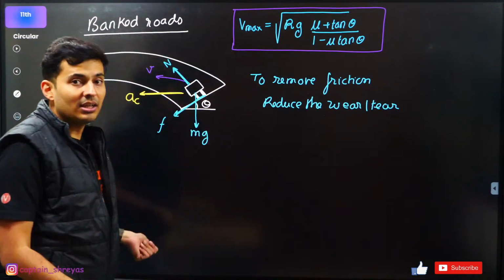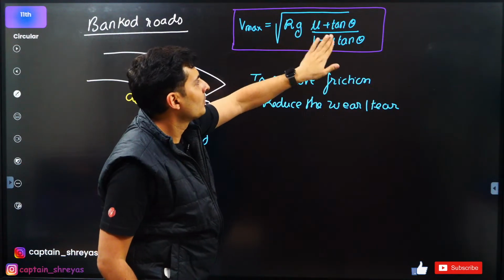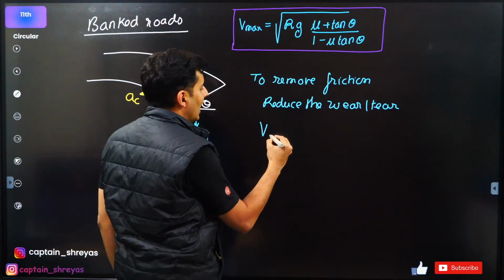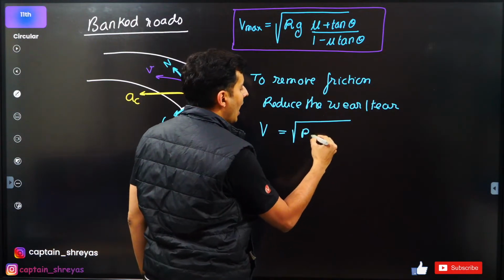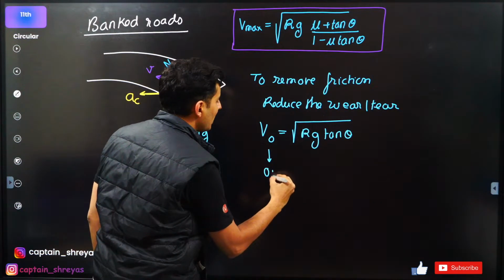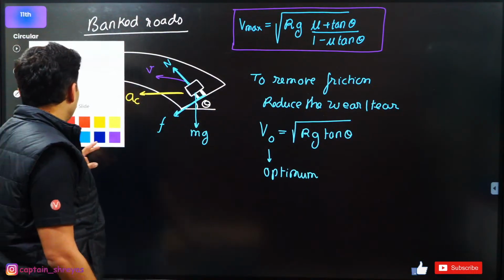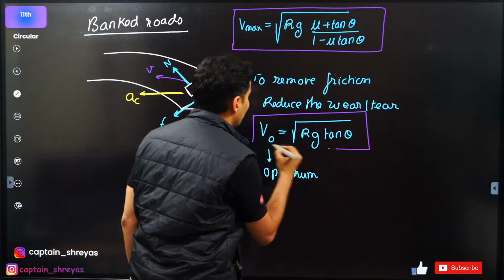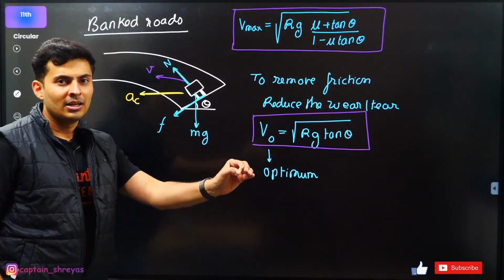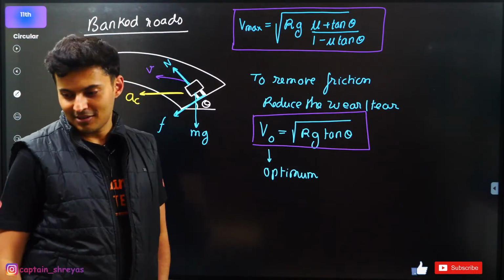You will see if friction is removed, mu will go away. If mu is 0, come on, think about it, mu is 0. This will just become 1. This will become 0 plus tan theta, which is tan theta. That will become just root of r g tan theta. Such a speed is called the optimum speed. This is the optimum speed with which if you drive, little wear and tear, hardly any friction, and you can preserve the tires for a longer duration. This is usually the speed which is recommended, unless you want to cause some skidding, basically wear and tear of the tires.